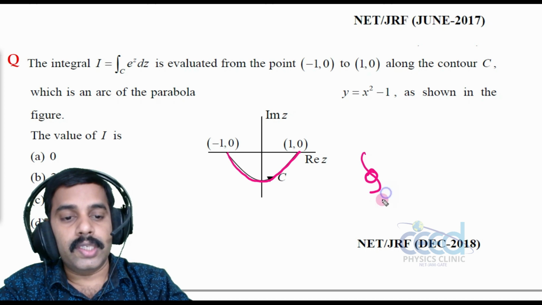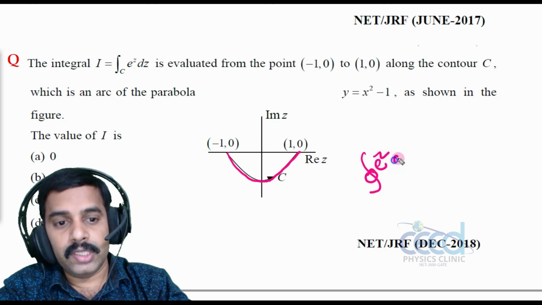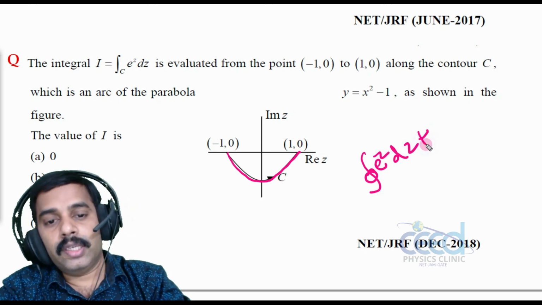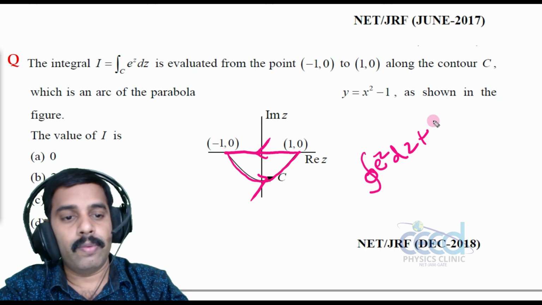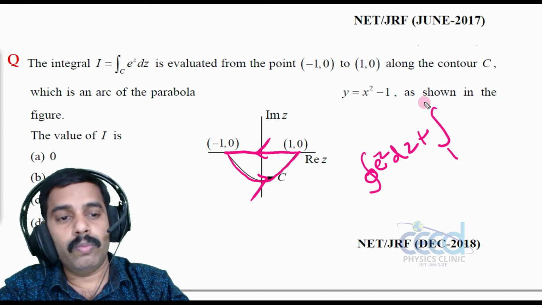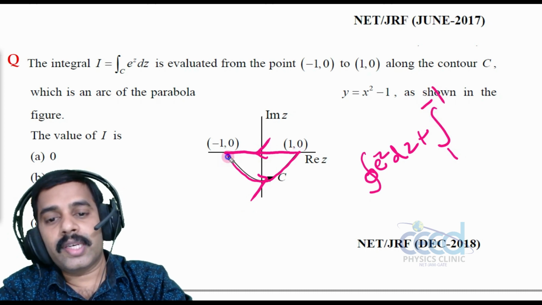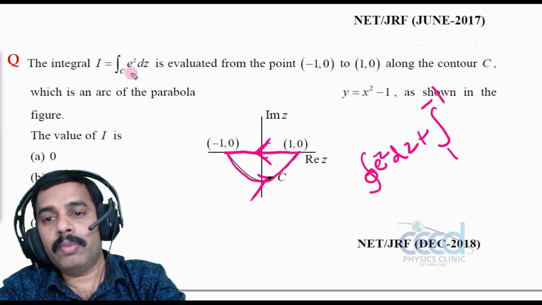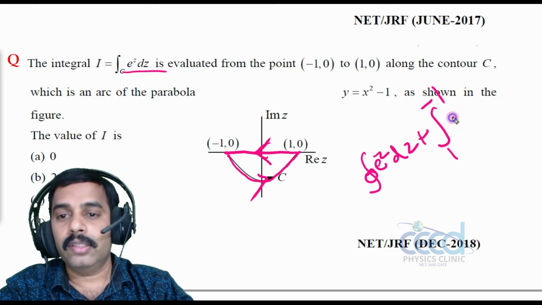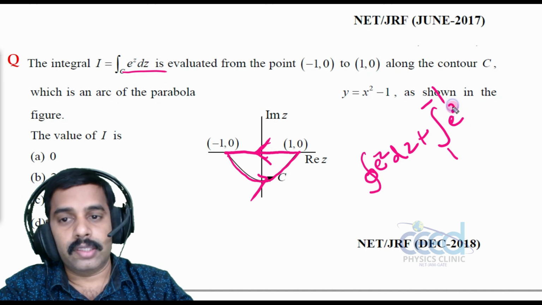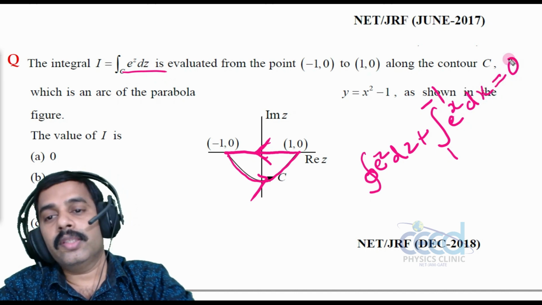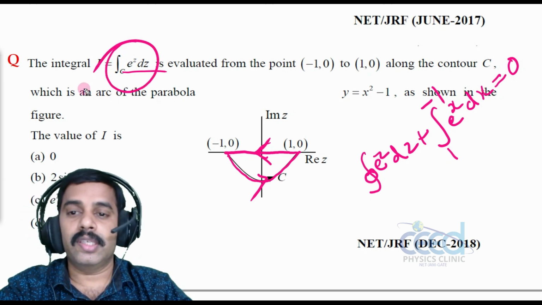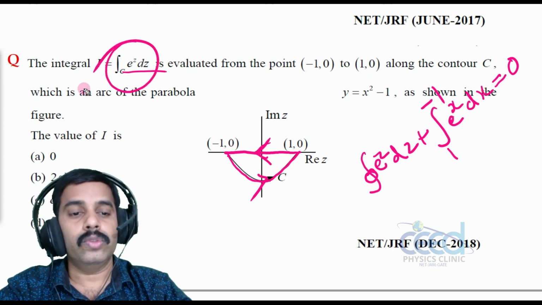So that is e raised to z dz plus, now on the real axis, from 1 to minus 1, so this is the direction of the contour, plus integral 1 to minus 1. As it is on the real axis, we have only the x variable, so z we can replace with x, so e raised to x dx. So this sum is 0 because an analytic function's integral should be equal to 0.